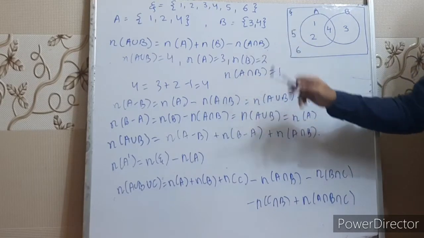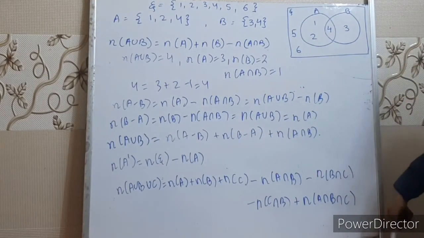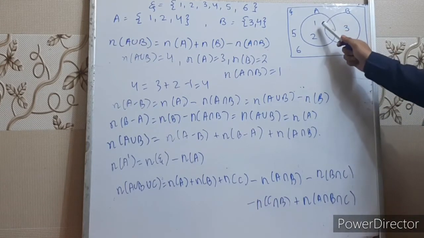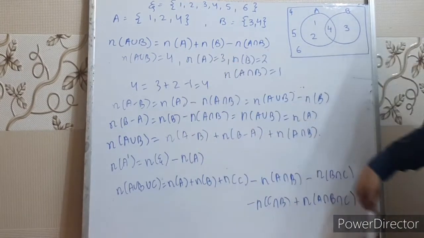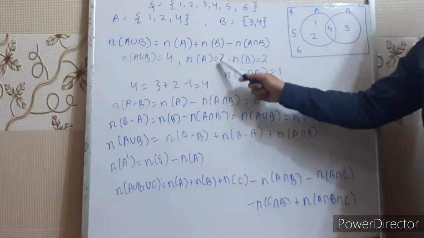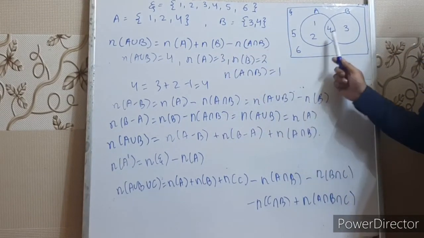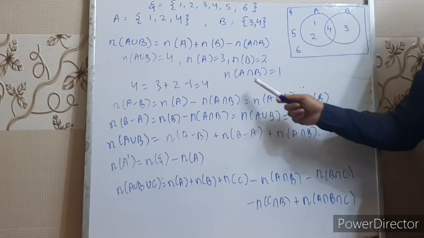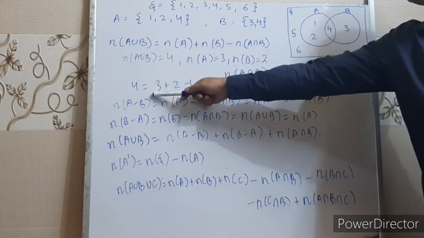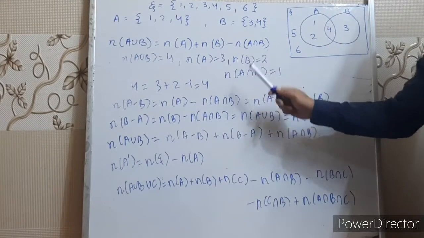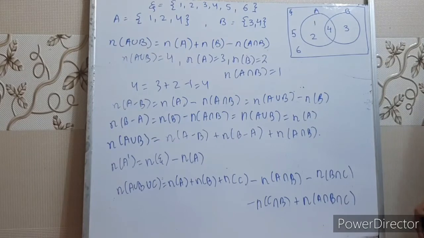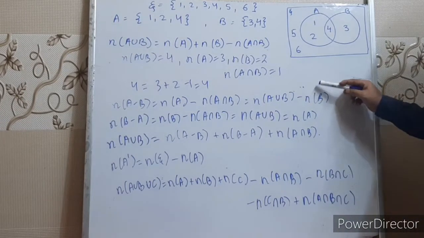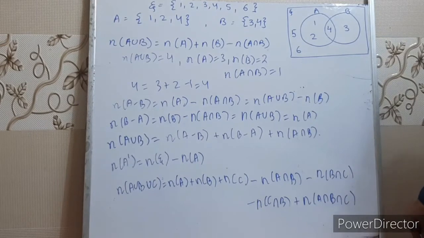We are going to prove both the sides are equal in the formula, and we will continue with the same example. So here you can see A union B has 4 elements, 1, 2, 3, 4. Right children? So the cardinal number of A union B is 4. Cardinal number of A is 3, B has 2 elements and A intersection B has only 1 element. Right? So when you substitute this value here, A union B is 4 and 3 plus 2 minus 1. So again you will get 4. That means the given formula is true. Right children? So these are the properties which are true when A, B, C are finite sets.